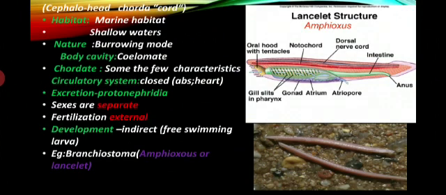Good morning students, let's talk about the topic Cephalochordata, Amphioxus. Cephalo means a head region, and chorda means cord. Cephalo means a modified head region present in the body. Chorda means cord, so the nerve cord and notochord are present in the body. These are common chordate characteristic features.